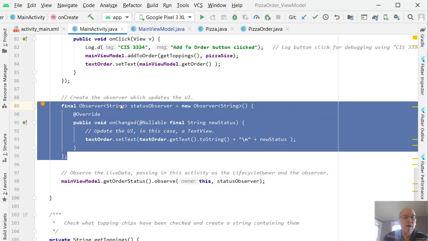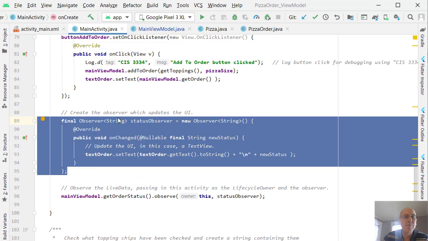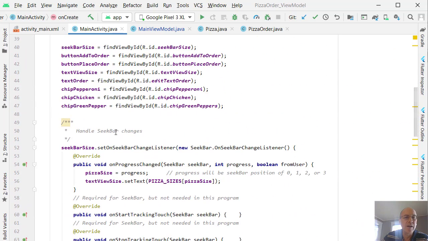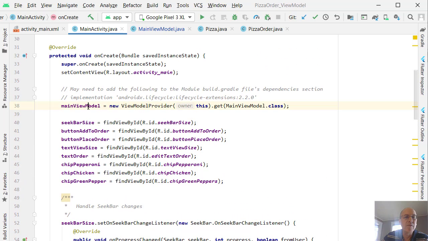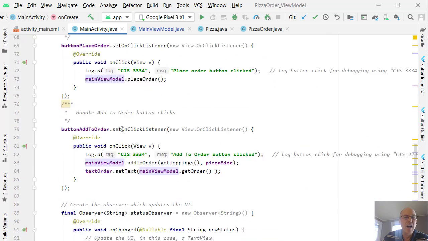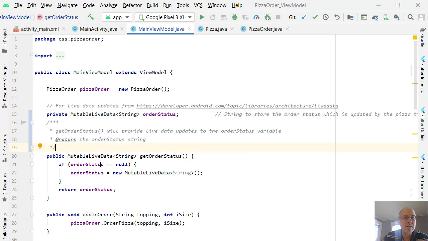We declare that. Now we have to link that to this view model. And remember, we have a variable here for our view model already. We declared our view model up here, main view model. So we're going to have to tie into that. Now that we've declared the observer, we're going to say view model dot get order status. And again, in view model, that's what we called our method to set up our variable here.